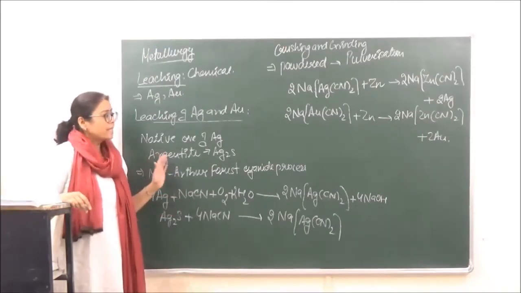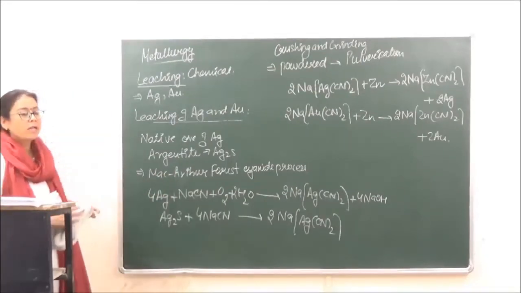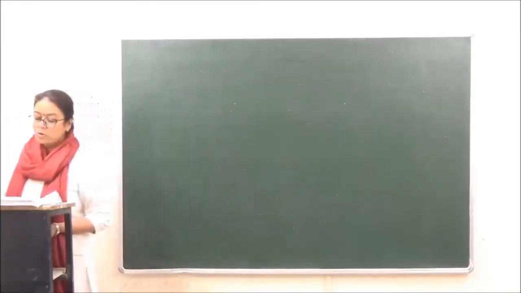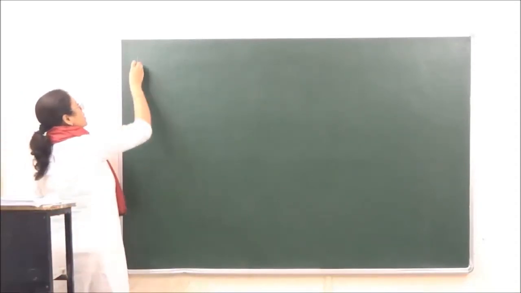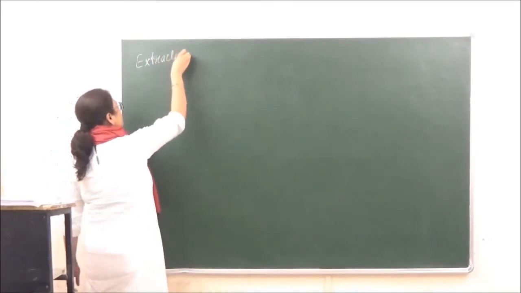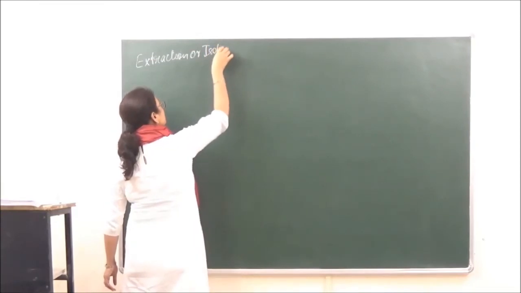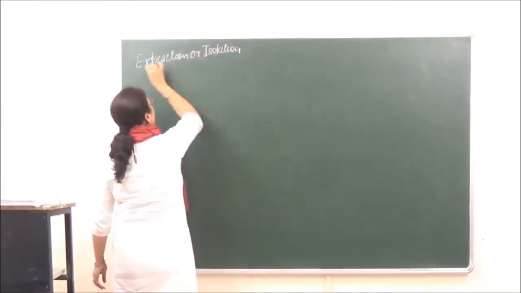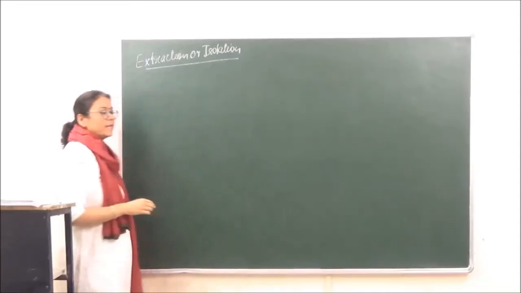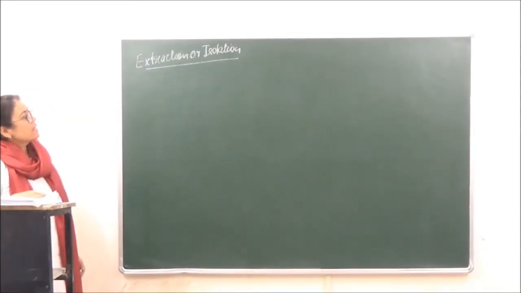The third step which we are going to do now is isolation or extraction of crude metals. So we've received the concentrated ore with us, and now we are going to extract the metal from the ore.